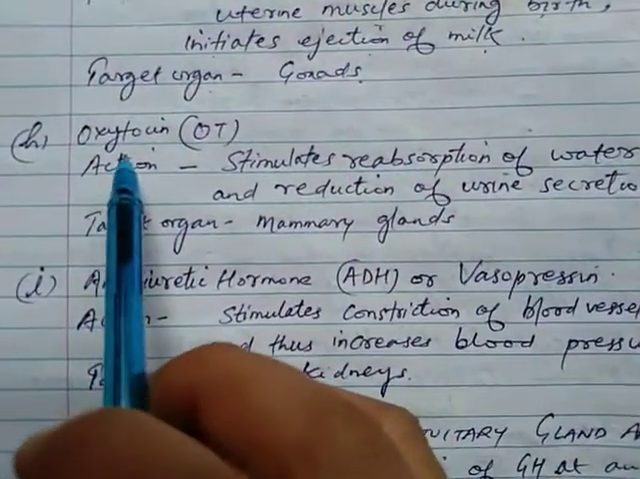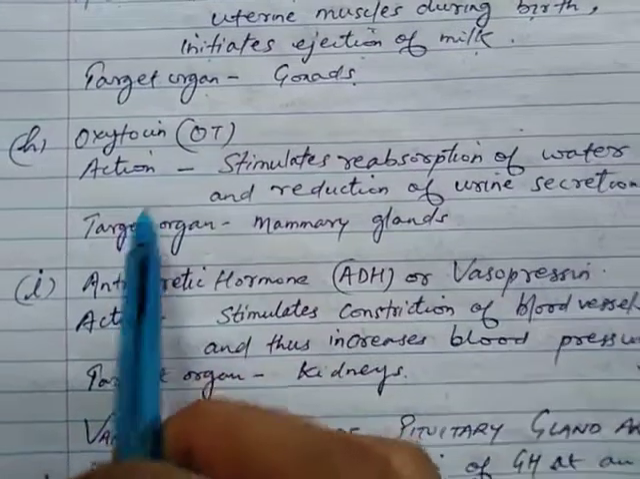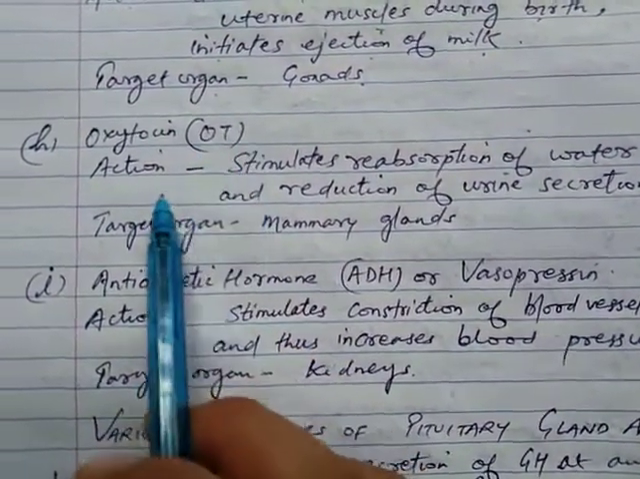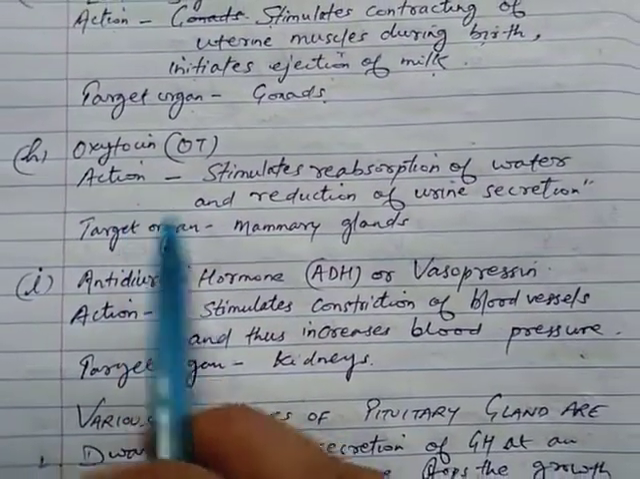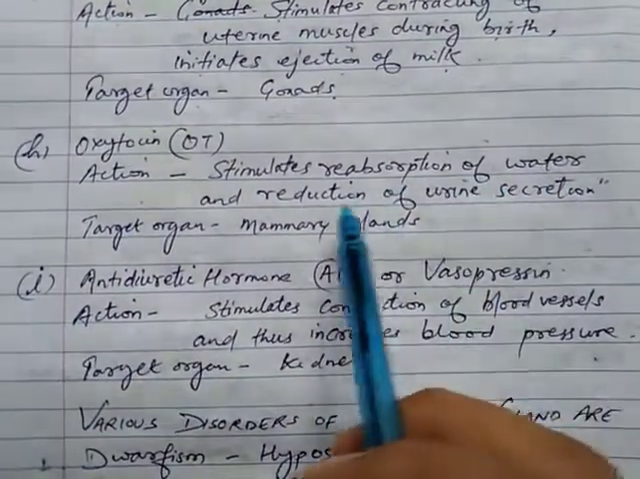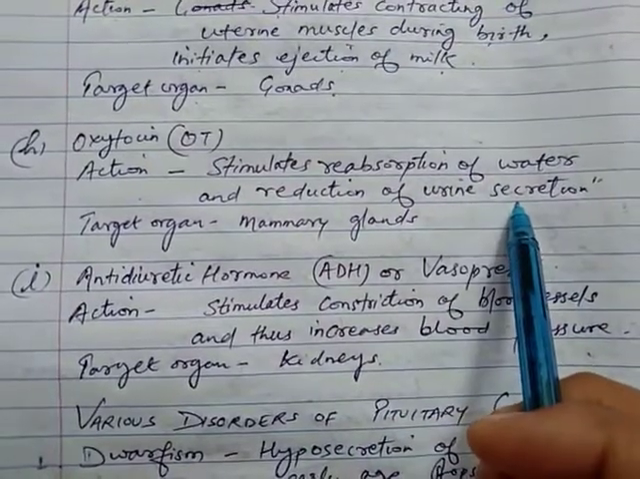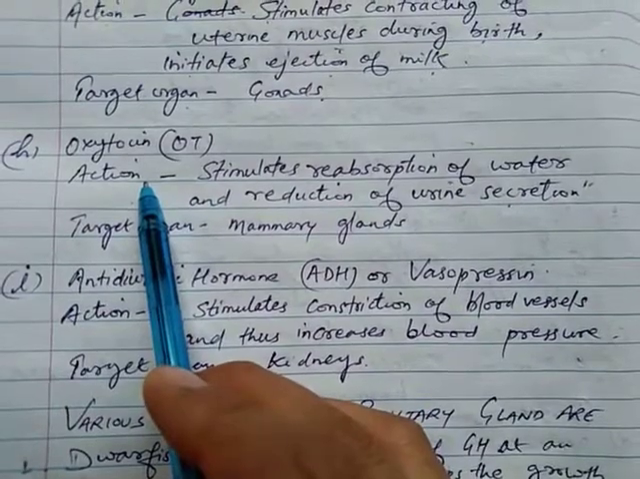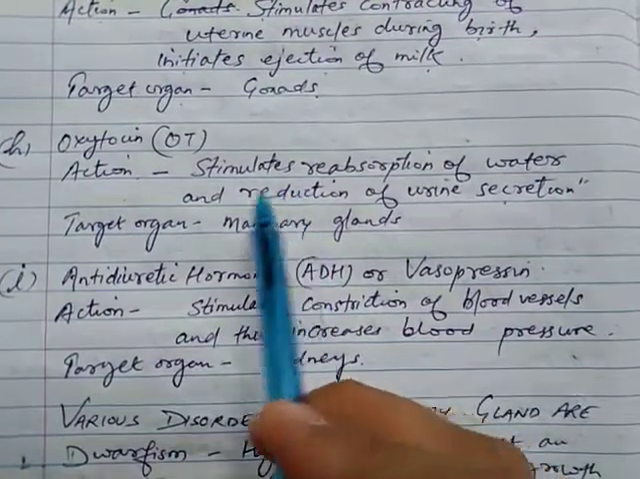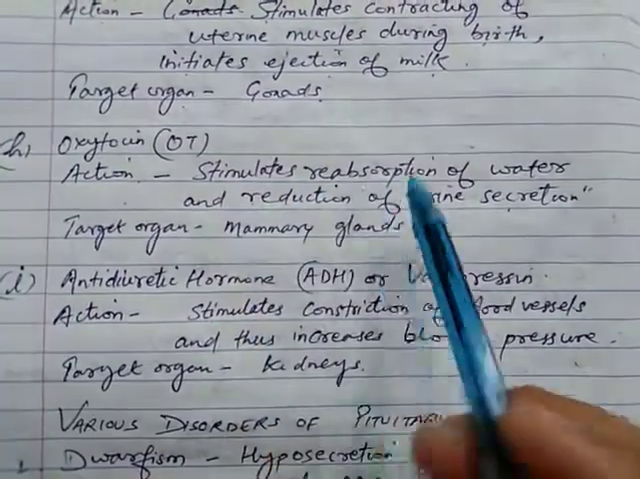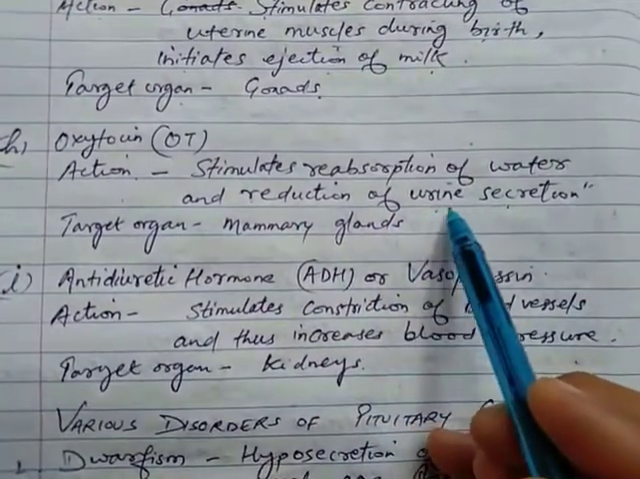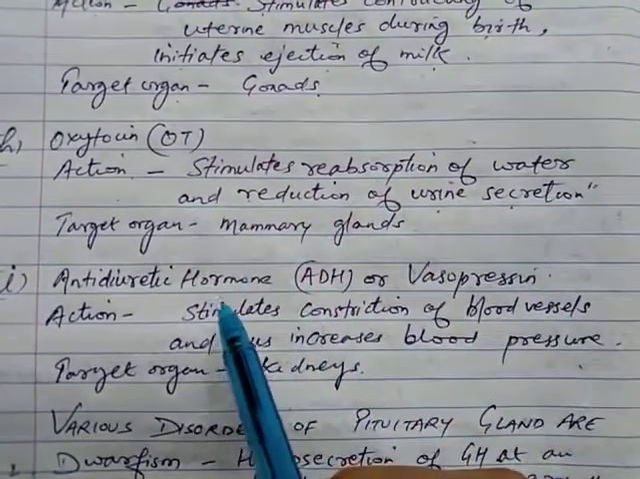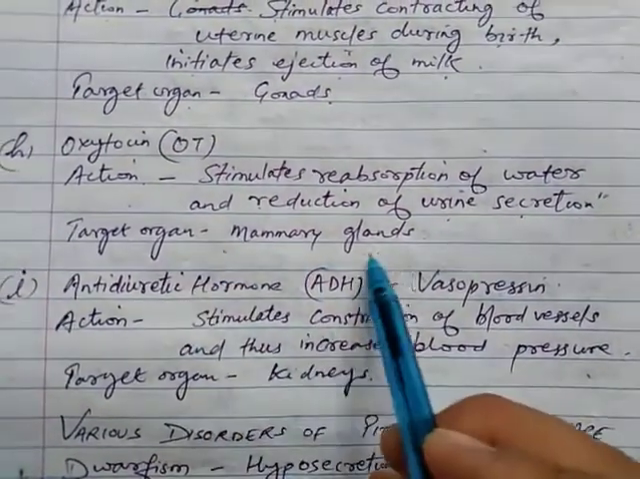Next hormone of the pituitary gland is oxytocin. See, oxytocin, that is OT, its function is that it stimulates reabsorption of water and reduction of urine secretion. So this OT, oxytocin, makes sure that the maximum water is reabsorbed into the body and there is less urine secretion, meaning there is less wastage of water from the body. Again, its target organ is the mammary gland.